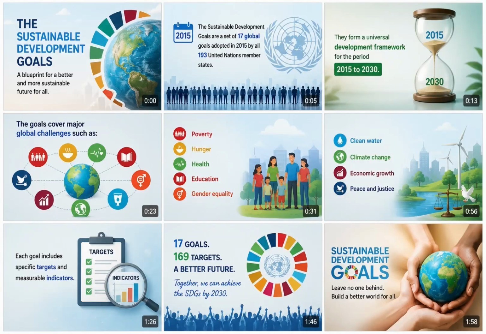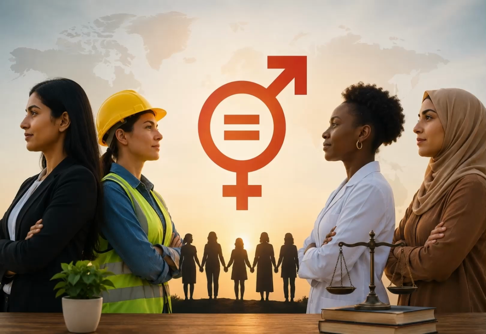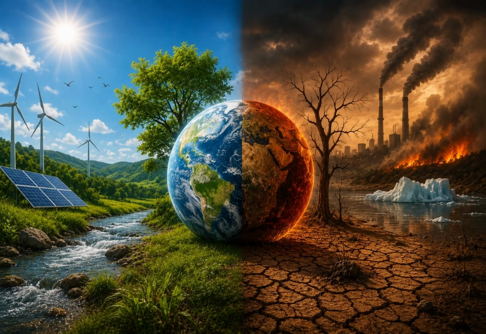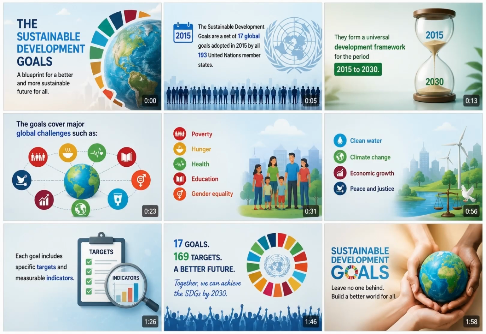The Sustainable Development Goals are a set of 17 global goals adopted in 2015 by all 193 United Nations member states. They form a universal development framework for the period 2015 to 2030. The goals cover major global challenges such as poverty, hunger, health, education, gender equality, clean water, climate change, economic growth, peace and justice. Each goal includes specific targets and measurable indicators.